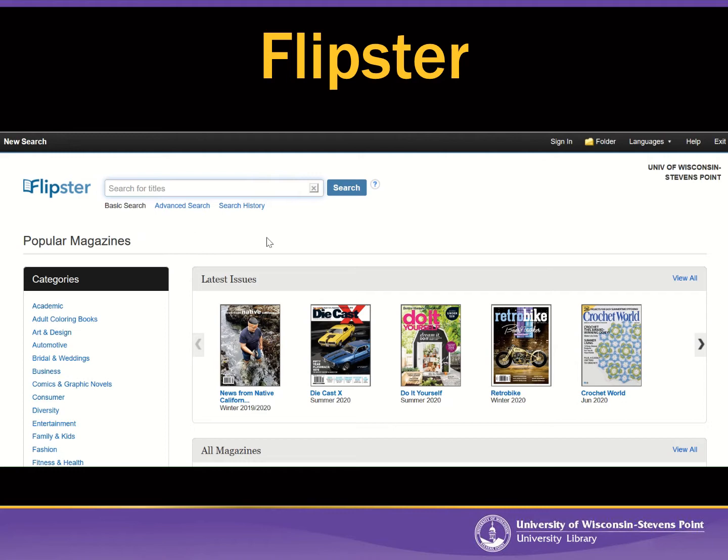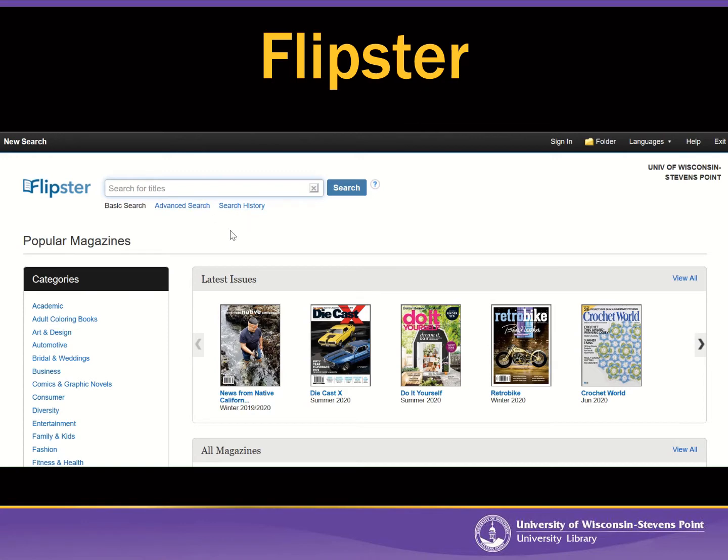Okay, so normally Flipster contains about 40 current magazines, including popular titles such as Time, Rolling Stone, People, The New Yorker. Now, because of the pandemic, Flipster has given us access to all of their magazines. So that's more than 1,400 of them. And I've been having fun exploring magazines that we normally don't have access to.